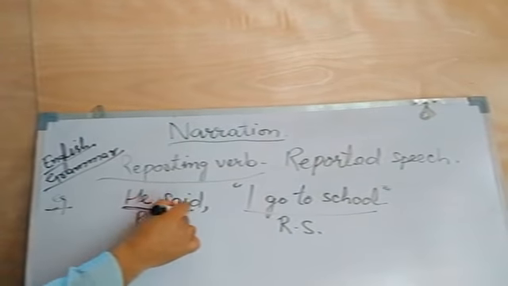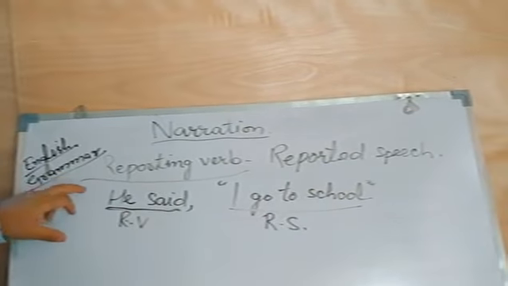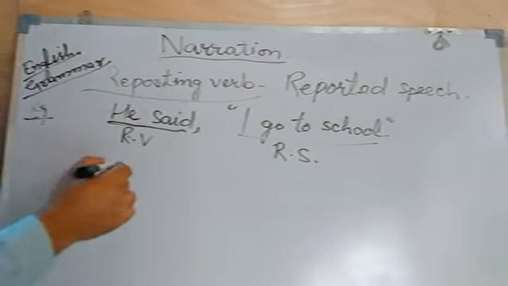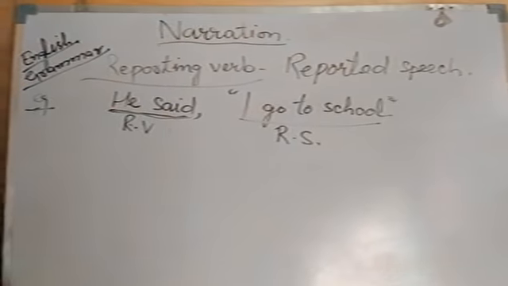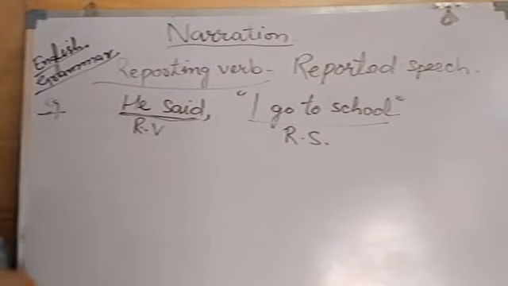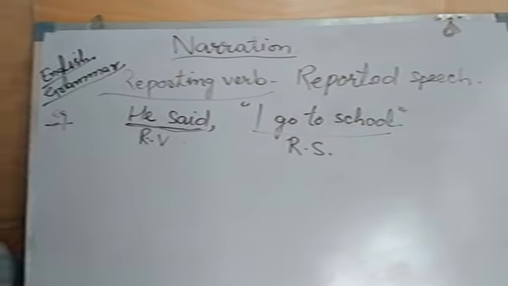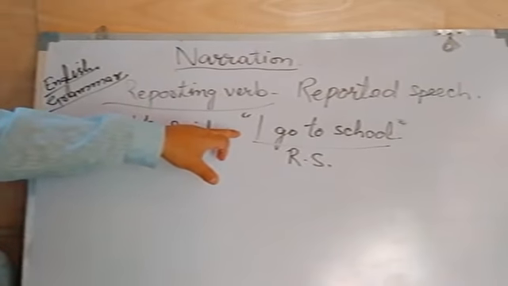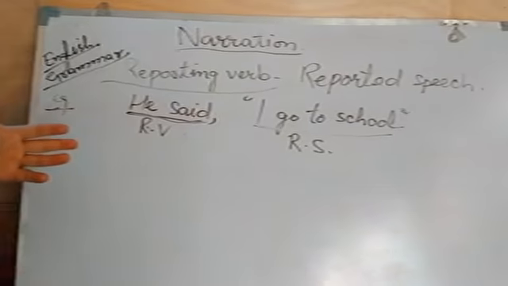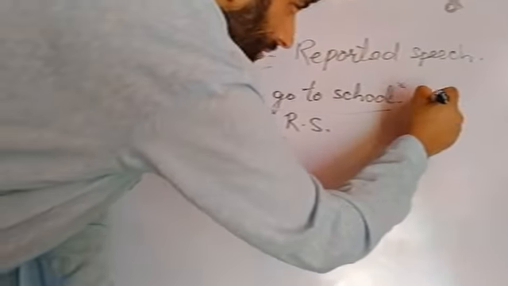In this sentence, this portion of the narration shows who is the speaker and what he has said. The actual words are in these quotation marks. They are the actual words of the speaker. I go to school is said by the person who is going to school. It is direct speech.